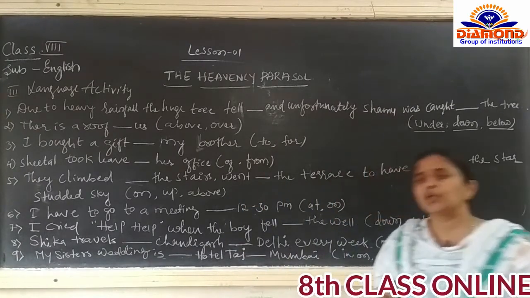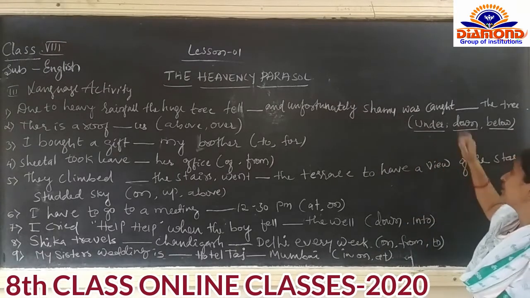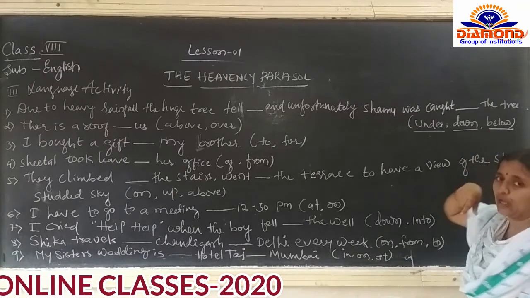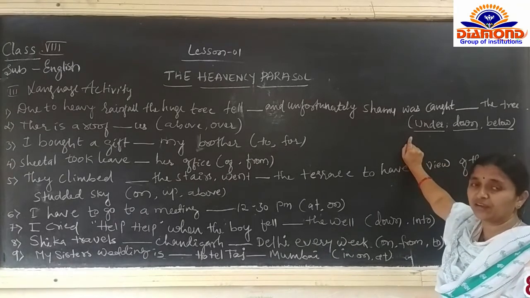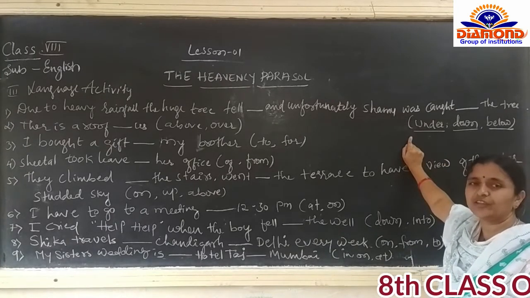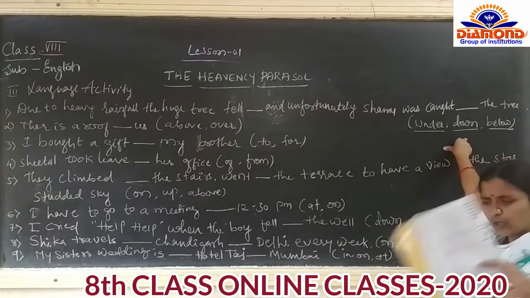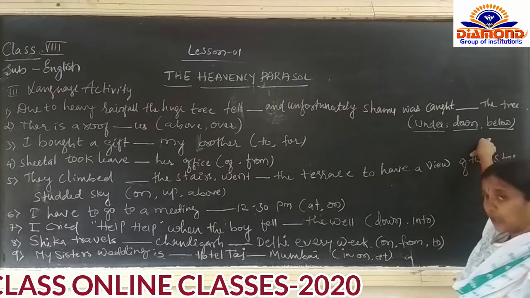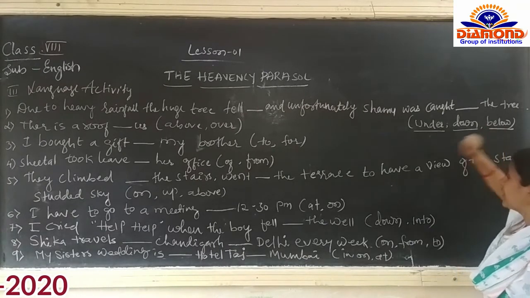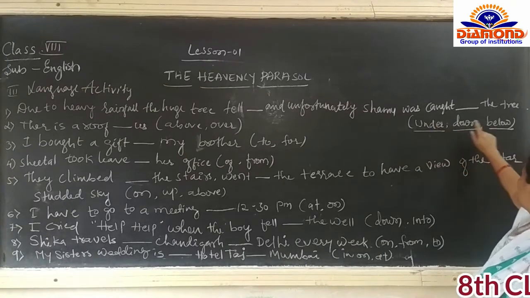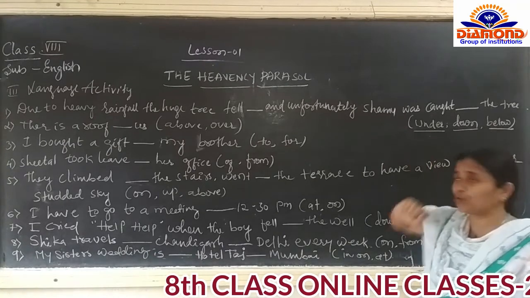Then what you have to do, you should know the meaning of these 3 prepositions. What is the meaning of under, and what is the meaning of down, and what is the meaning of below. First, the meaning of under is ಕೆಳಗಡೆ ಅಂತ ಹೇಳ್ಬೋದು ಕನ್ನಡದಲ್ಲಿ. ಶಾಮು ಎಲ್ಲಿ ನಿಂತಿದ್ದಾನೆ ಅಂದ್ರೆ ಗಿಡದ ಕೆಳಗಡೆ ನಿಂತಿದ್ದಾನೆ, ಅದು ಅಂಡರ್. Then down, just below to that was the down, and below, what is the difference between down and below, and what is the difference between under and below? The meaning of below is ಕೆಳಗೆ ಅಂತ ಹೇಳ್ಬೋದು ಕನ್ನಡದಲ್ಲಿ.